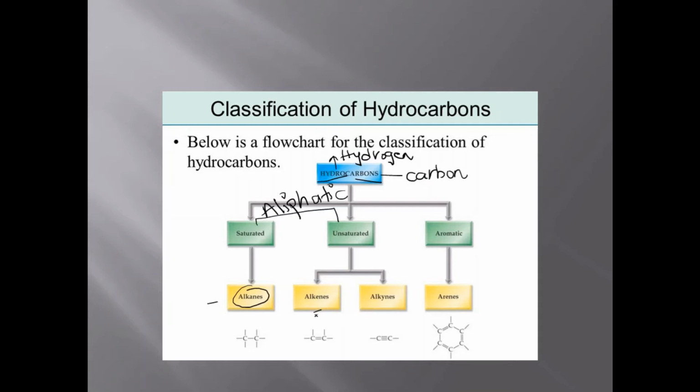The double bonded hydrocarbon is alkene and the triple bonded hydrocarbon is alkyne. We shall study these first. The other classification is aromatic, which we consider as the arene and benzene compounds, that we'll do later on in further videos.